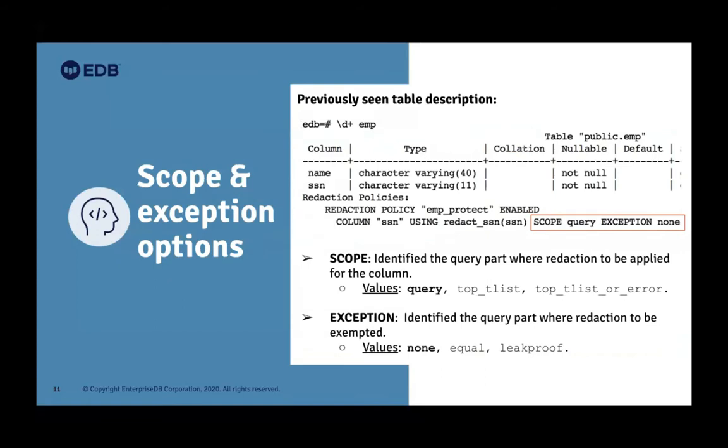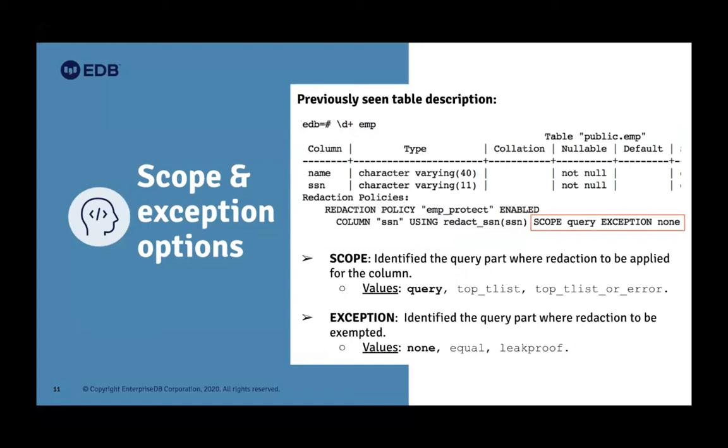I highlighted the scope and exception. By definition, scope identifies the query part where the redaction is to be applied for the column. By default it is query. For the native redaction syntax, remember that scope is query right now. We'll see more later. Currently it's by default query, so wherever the column appears, it will get redacted.